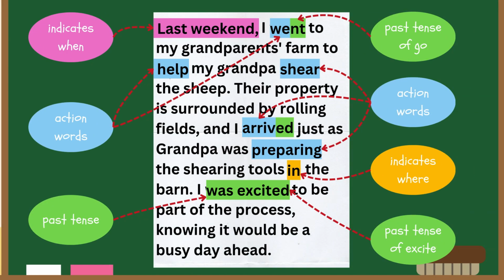Last weekend indicates when. Went is the past tense of go. Arrived is the past tense form of arrive. Was excited is the past tense form of excite, describing a state of feeling that occurred in the past. In indicates where. Went indicates action words, same as help, shear, arrived, and preparing.